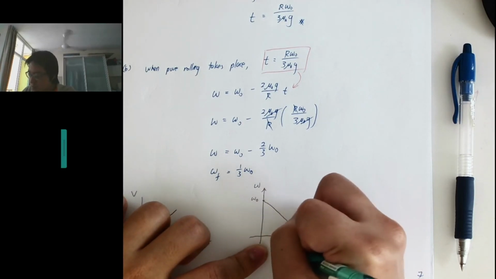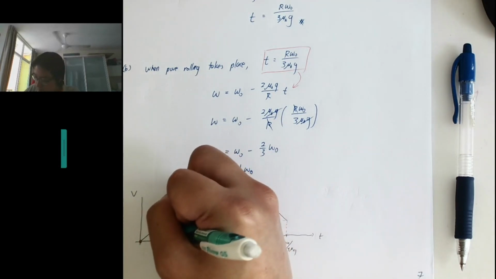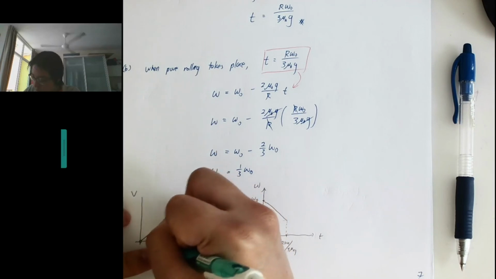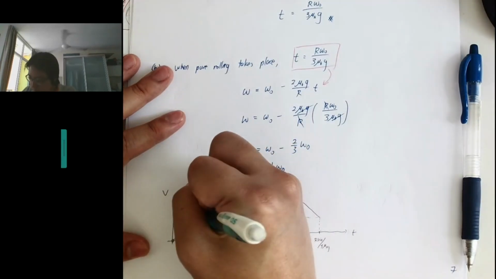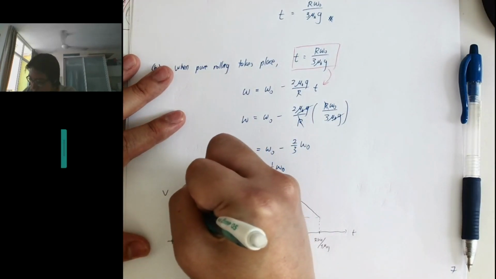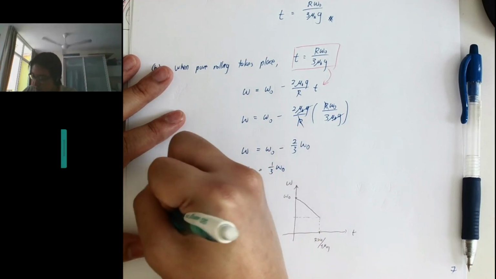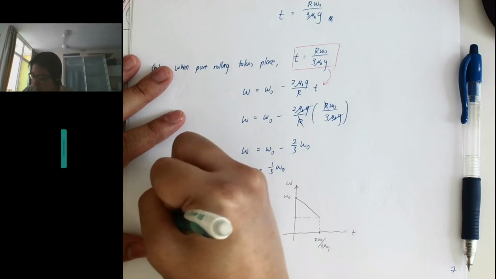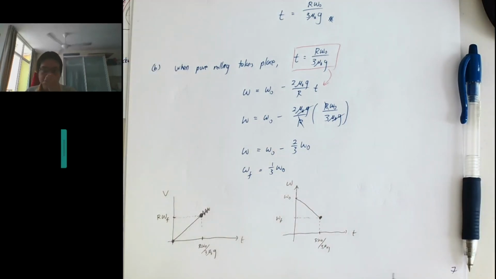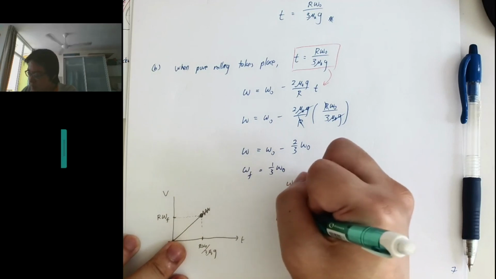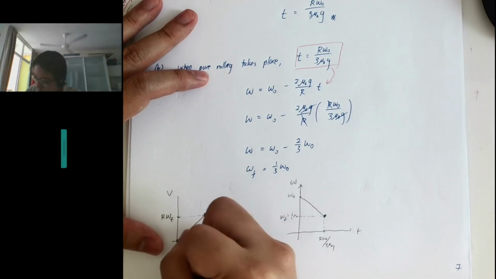This is the point at r omega 0 over 3 mu k g, right? Once this happens, v is equal to r omega final. So this is when pure rolling motion takes place, and omega final is just 1/3 of my initial omega. So during this time, this is rolling with slipping.